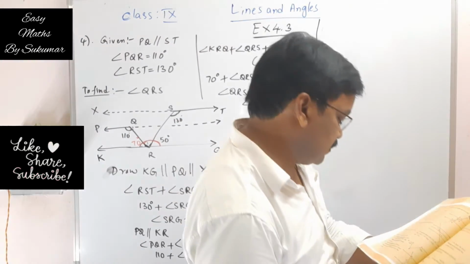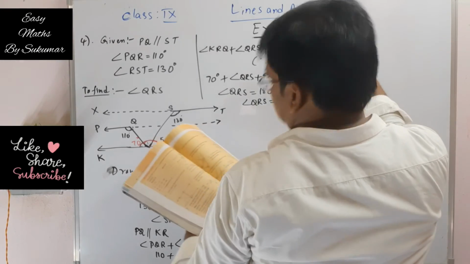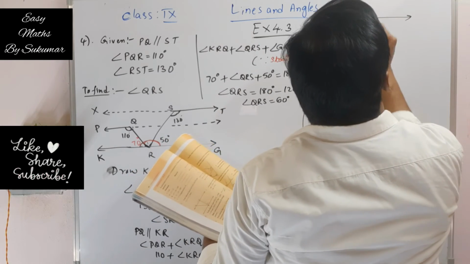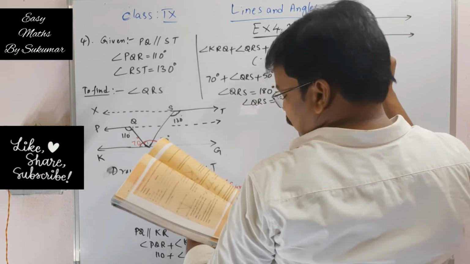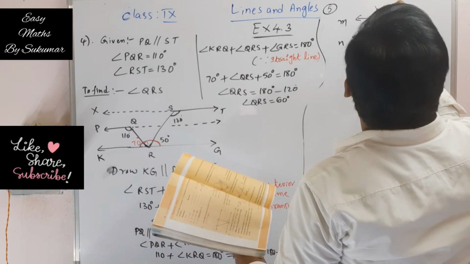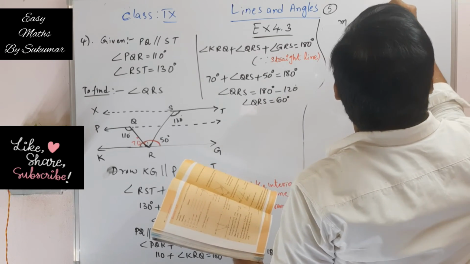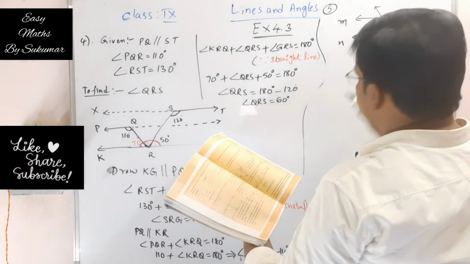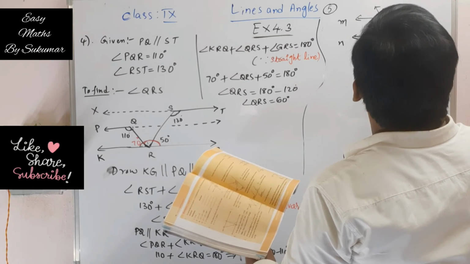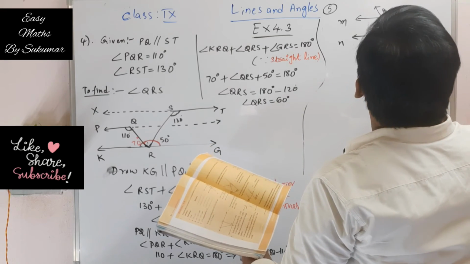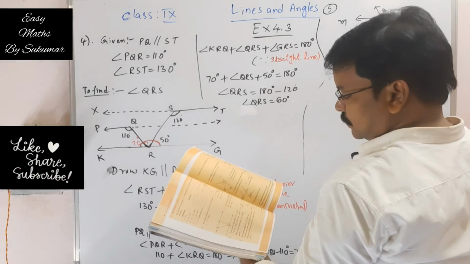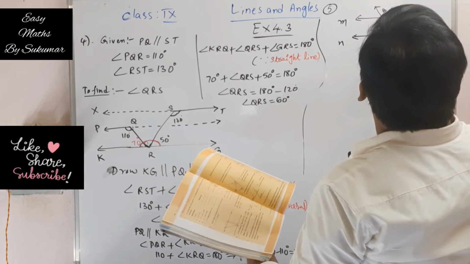In the adjacent figure, m is parallel to n, and there are two lines here, CB and CA. This is some angle y and this is some angle x here, right? This total angle is z. Okay.